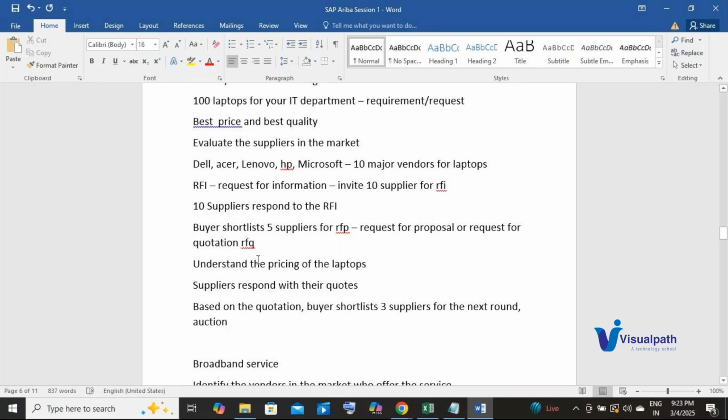So based on the request for proposal responses from these 5 suppliers, I have shortlisted 3 suppliers for the next round, which is an auction.